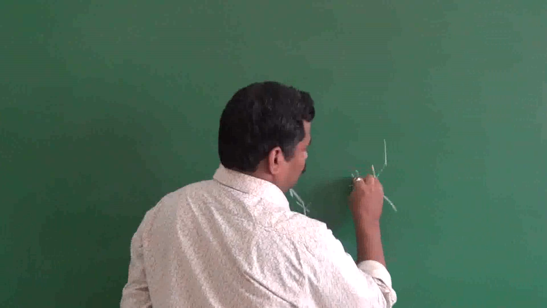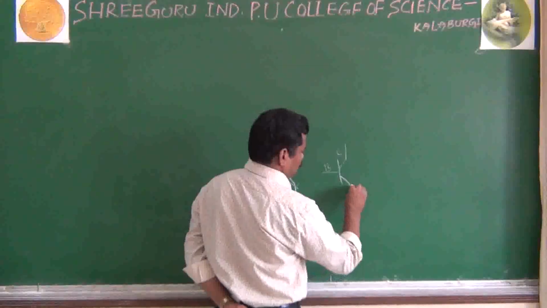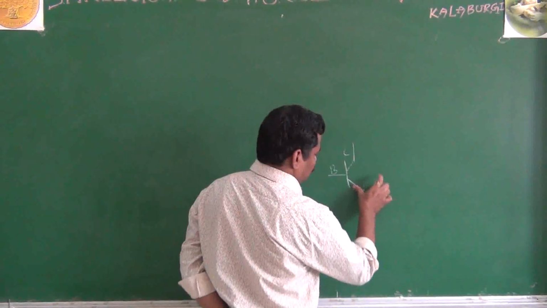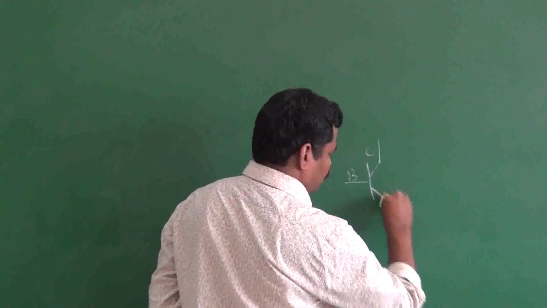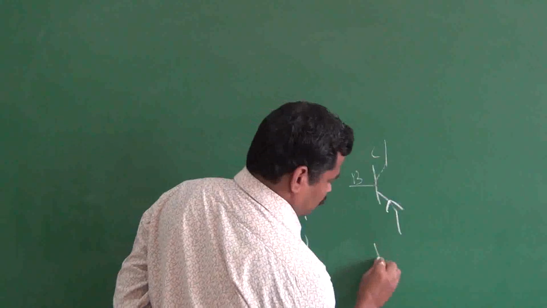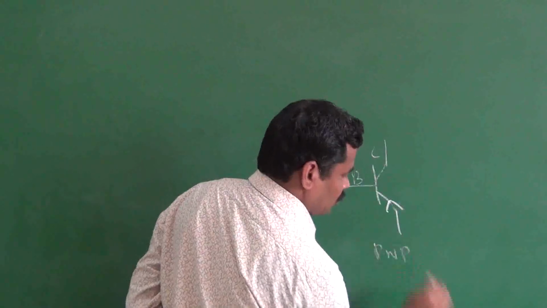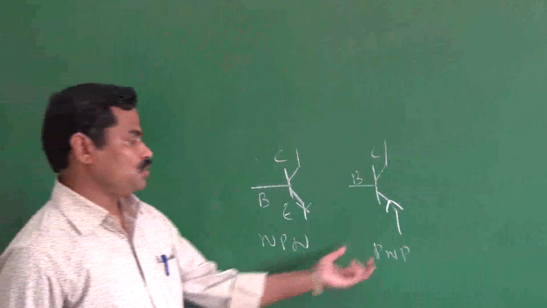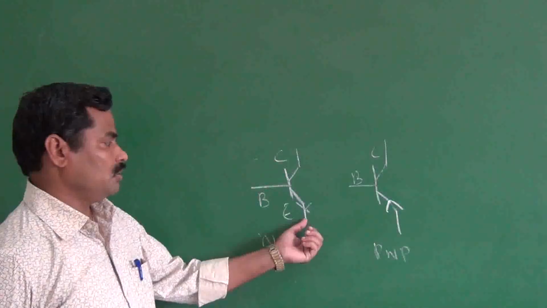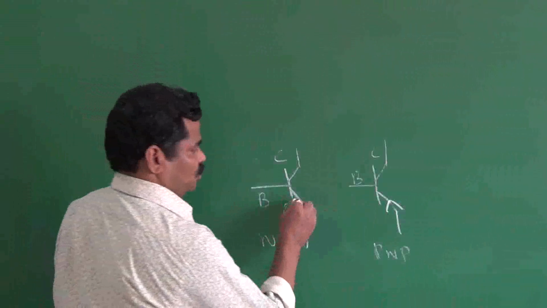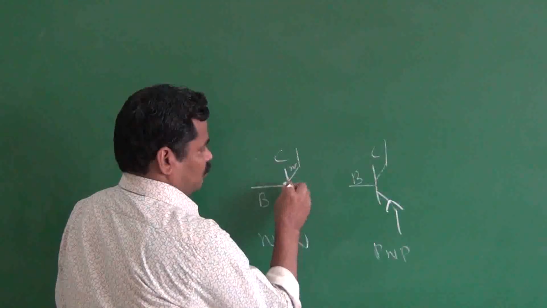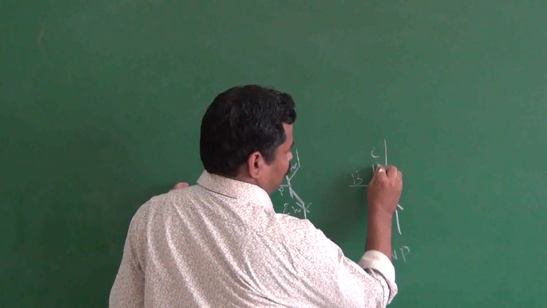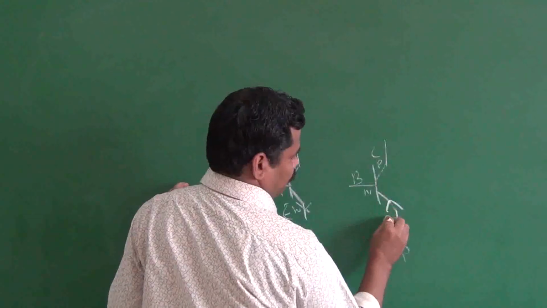Here also base, collector and emitter. Actually, what is the major difference in the symbol, how to identify the NPN and PNP transistor? In the NPN transistor, as you know, this is your N, P and N. This is your P, N, P.